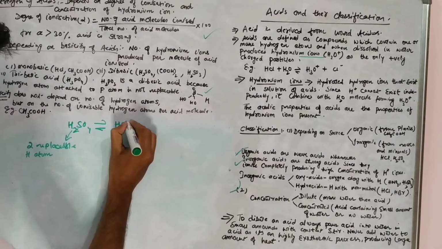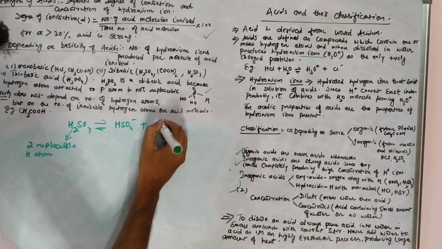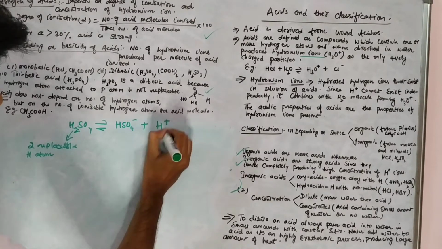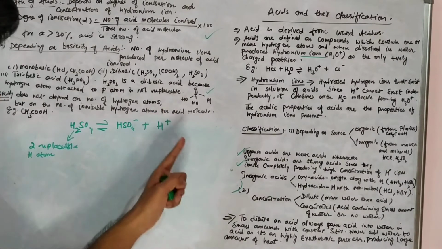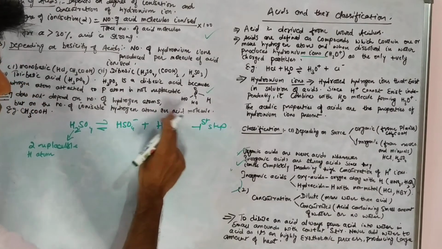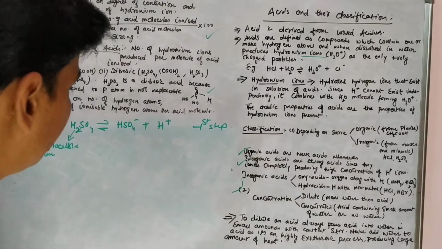In the first step, it forms bisulfate ion plus hydrogen ion.